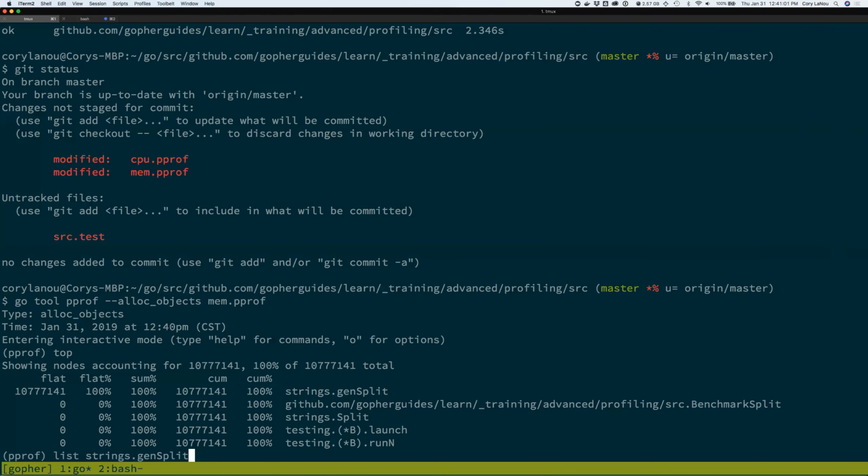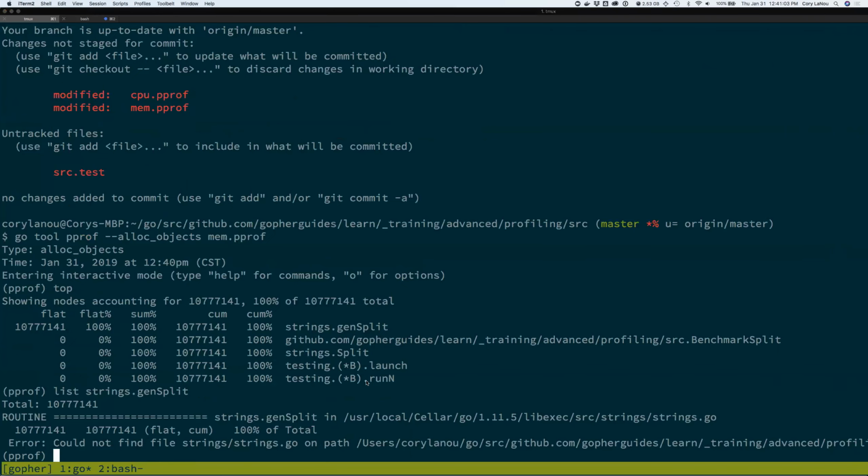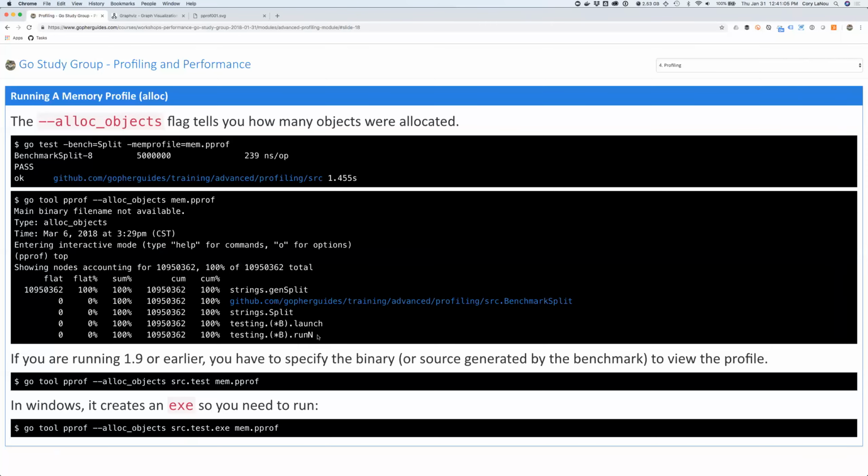Come on, work. Really? Okay, so this is why I always put all of the examples in my actual slides. You're supposed to get this. So it's really frustrating that it's not working, but I'll figure it out. We're going to get this back at this point, right?